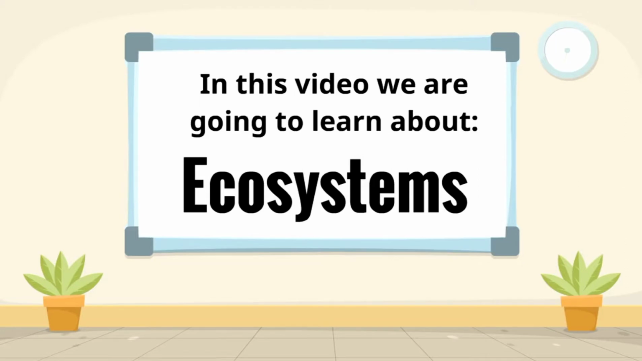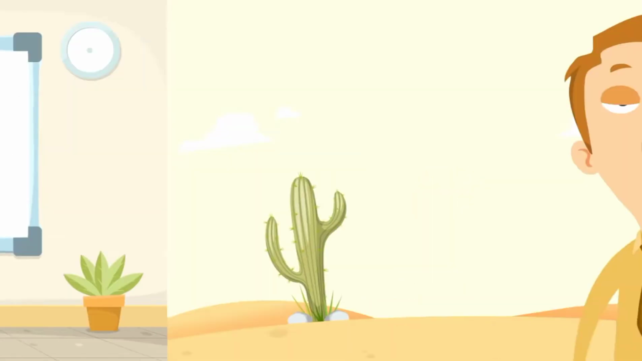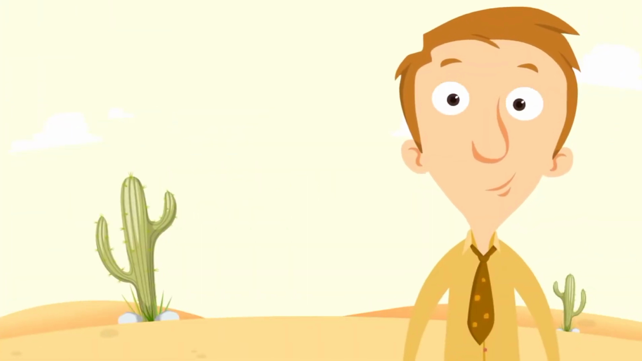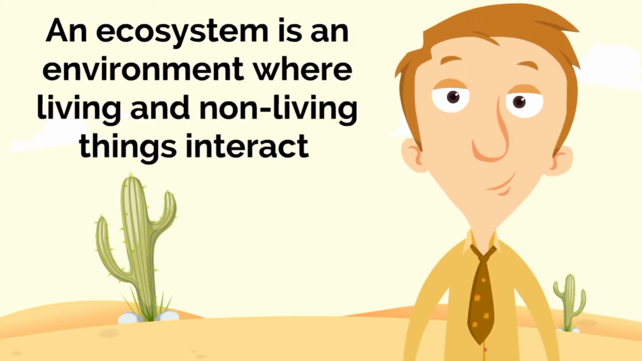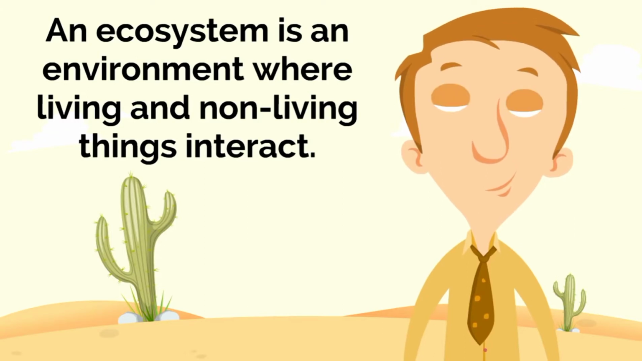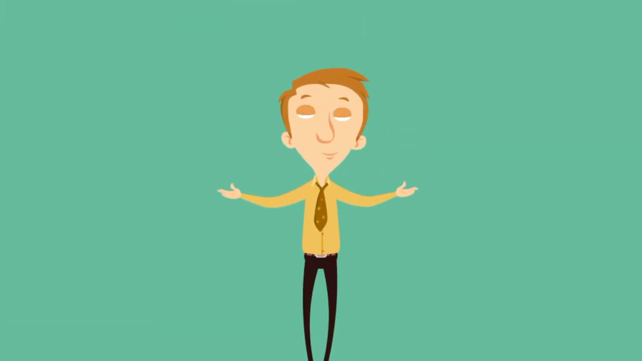Hi guys, today we're going to talk about ecosystems. You know, ecosystems are very cool, right? So what is an ecosystem? An ecosystem is an environment where living and non-living organisms interact with each other. An ecosystem is also an outdoor environment.